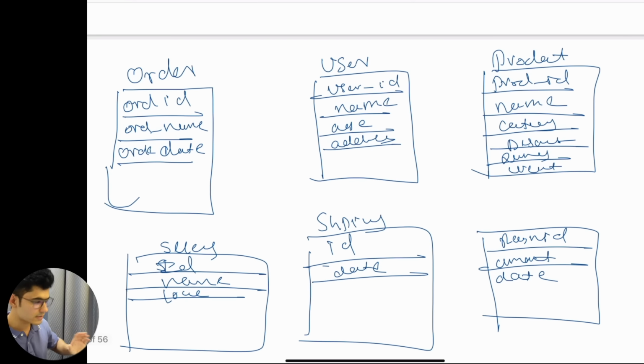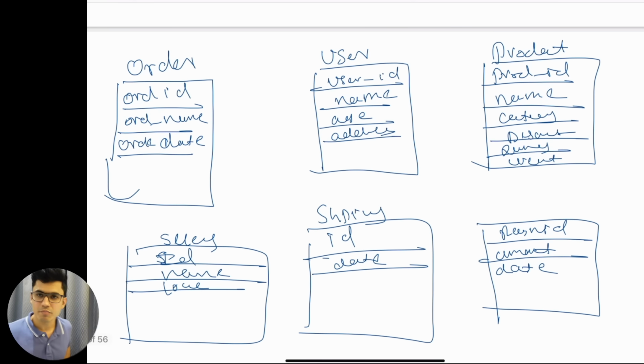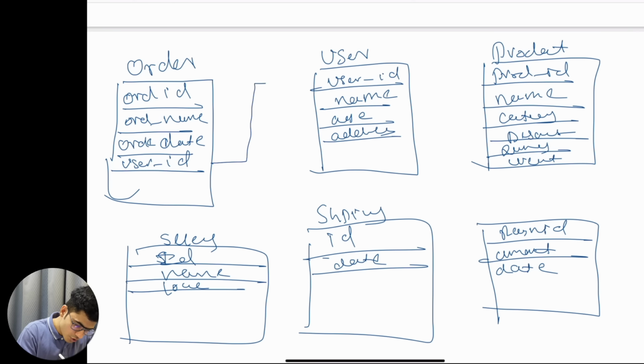So we just figured out the tables that we want for our database. Now we need to join them. All of these tables only make sense if we have a relationship with each other, right? So how does the relationship happen? A user orders a product. The order will have all of the information that is getting ordered on the platform. So on the order we also have a user ID. This is a foreign key, this will be joined over here.